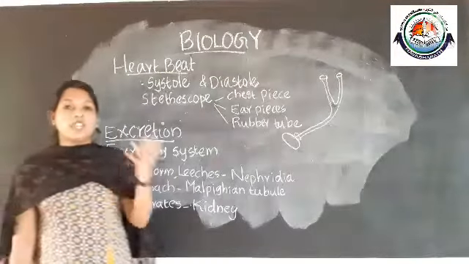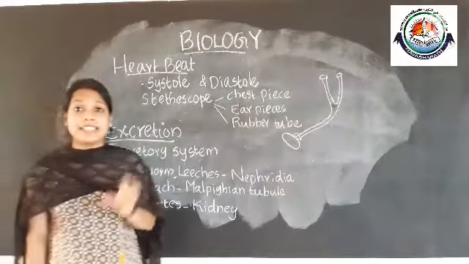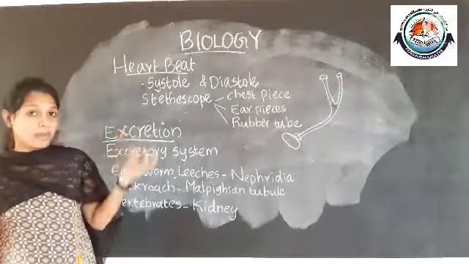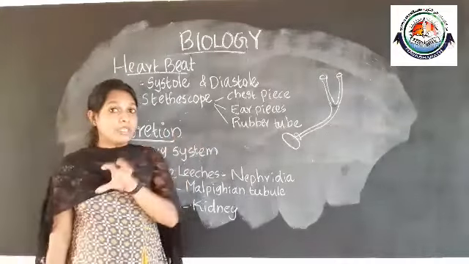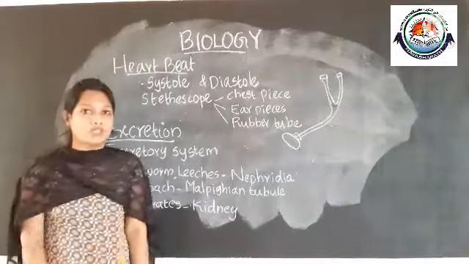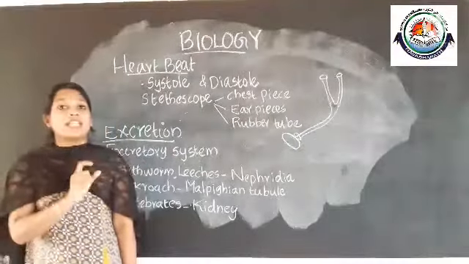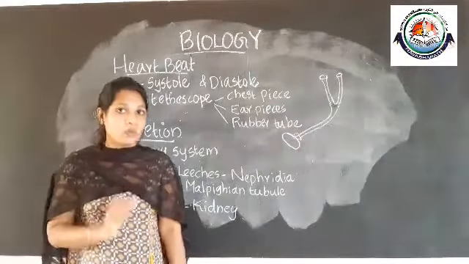Heartbeat. So we know that the walls of each chamber of the heart contain muscles. We know that there are 4 chambers in the heart: left atrium, left ventricle, right atrium and right ventricle.